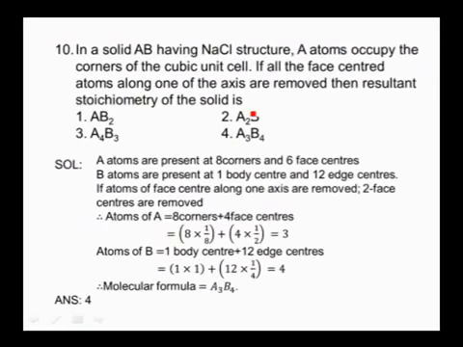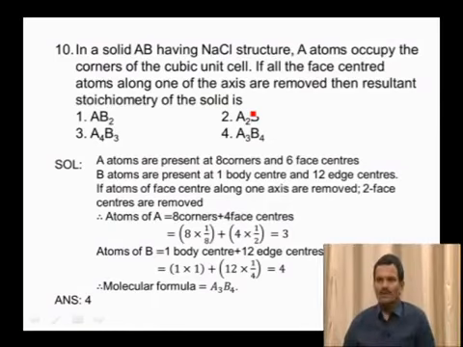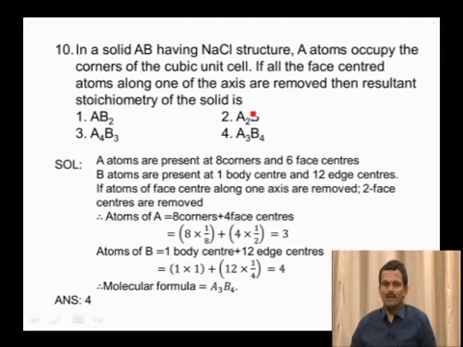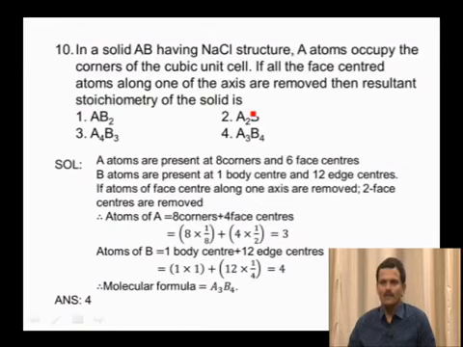In a solid AB having NaCl structure, A atoms occupy the corners of the cubic unit cell. If all the face centered atoms along one of the axes are removed, then the resultant stoichiometry of the solid is. The given options are AB2, A2B, A4B3, A3B4. See, in NaCl type of structures, one type of particles occupies corners and face centers, another type of particles occupies body center and edge center. Now here I have taken A atoms are present at 8 corners and 6 face centers. So B atoms are present at 1 body center and 12 edge centers.